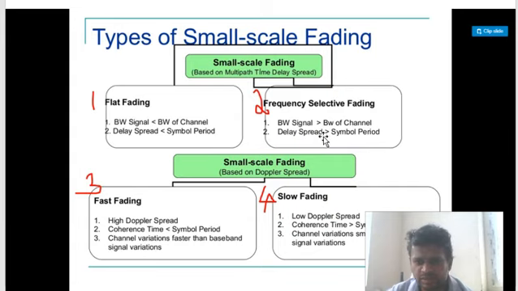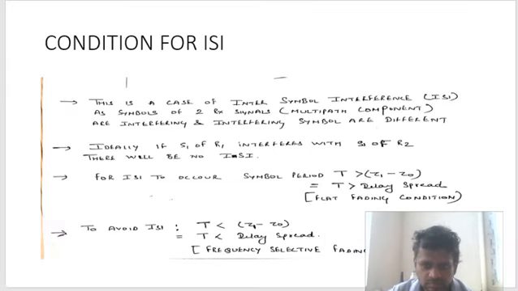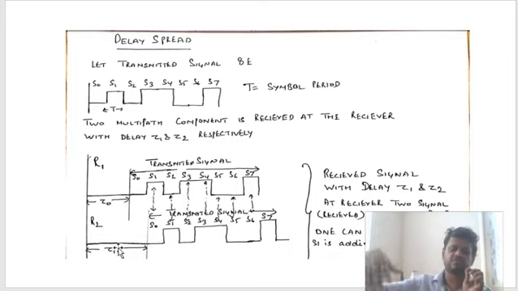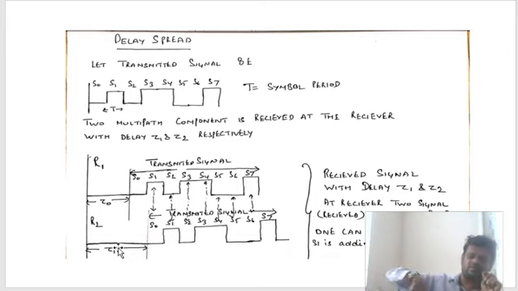Delay spread is more than symbol period, frequency selective. And through the diagram also I have proved how this difference causes inter-symbol interference. Whenever there is inter-symbol interference, it means more drastic spread. More means frequency selective.